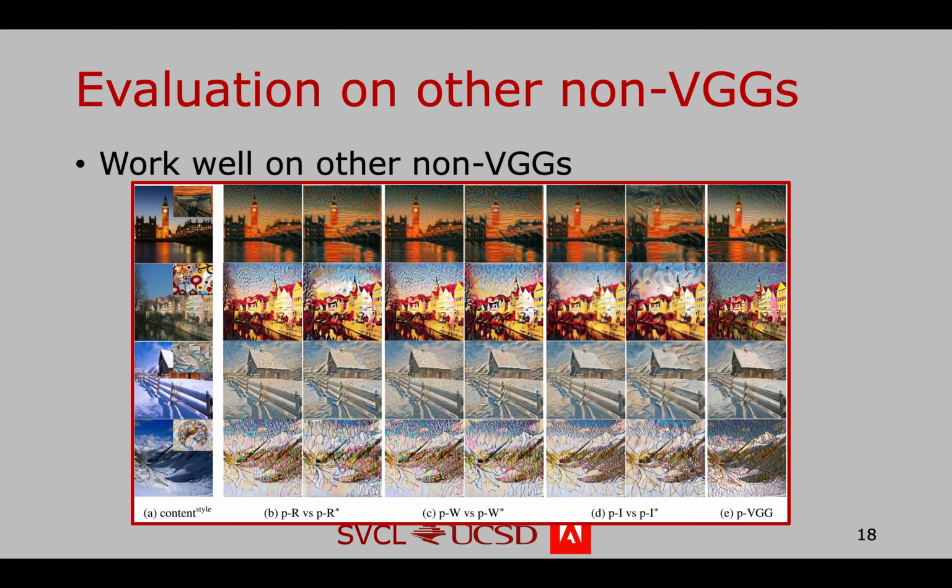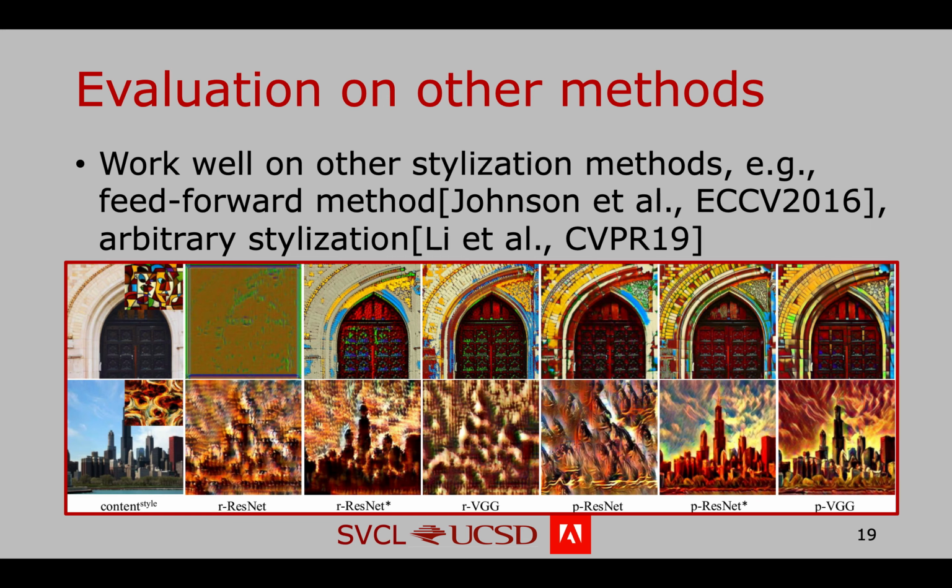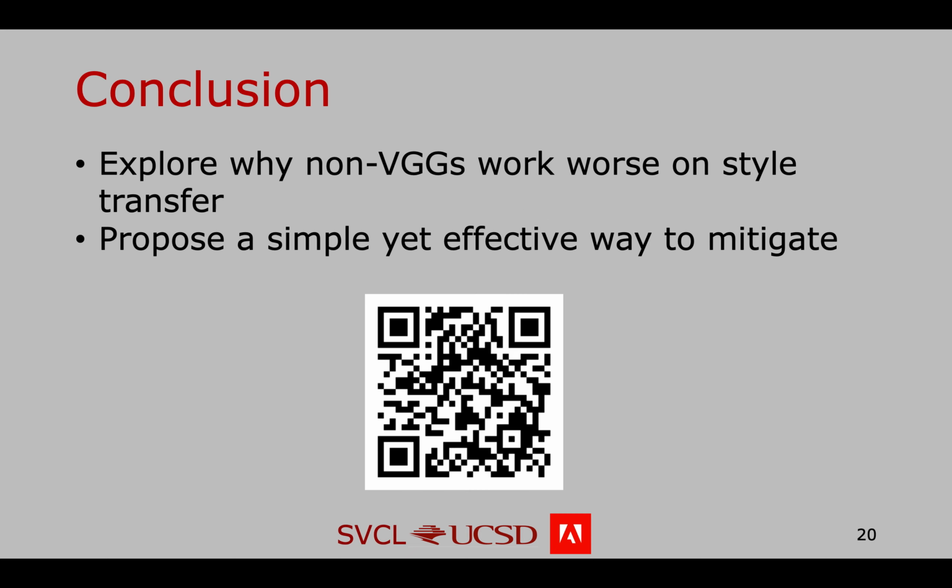We evaluate SWAP on different non-VGGs and different stylization methods. It works effectively. In summary, in this work, we explore why non-VGGs work worse on style transfer and propose a simple yet effective way to mitigate it. The code is available online.